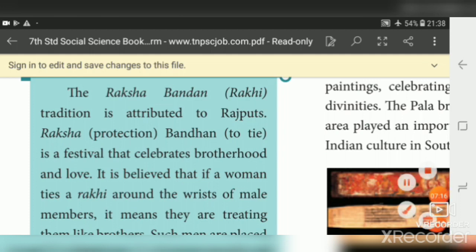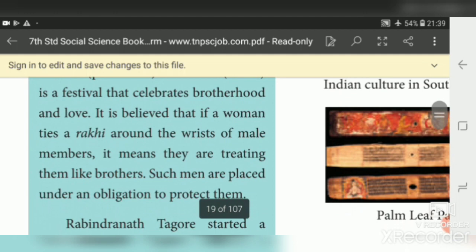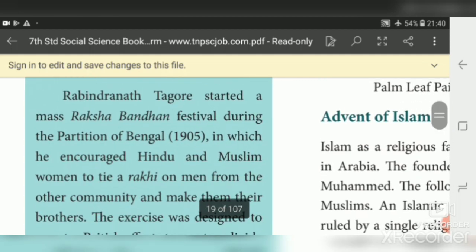It is believed that if a woman ties a Rakhi around the wrist of a male member, it means that she is treating him like a brother. Such men are placed under an obligation to protect her. So this we call Raksha Bandhan. If a woman ties a Rakhi around the wrist of a man, she accepted him as her brother, so that the man has to protect her. This we call Raksha Bandhan.